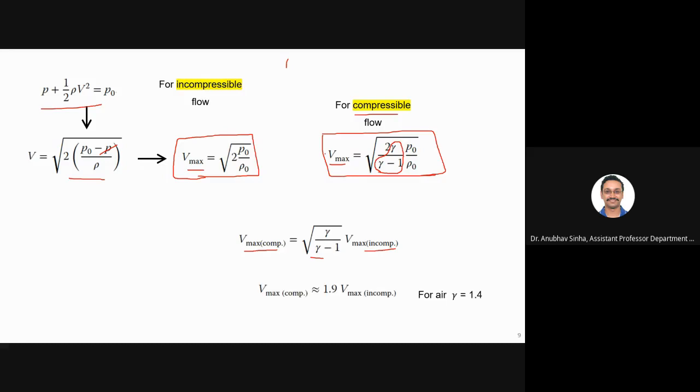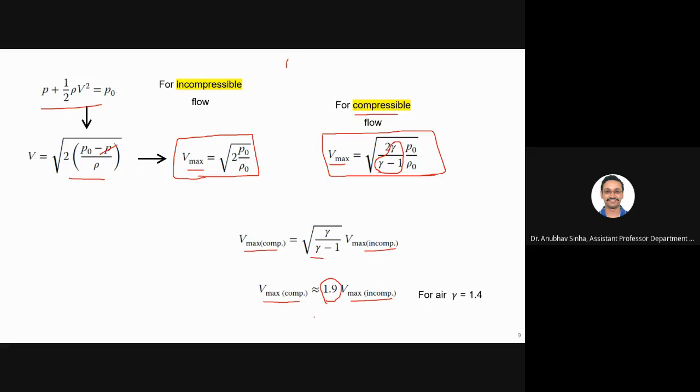If you take gamma is equal to 1.4, you will see that Vmax of compressible is 1.9 times Vmax of incompressible. So what it tells you is that sometimes people do some calculations, they assume they take simple equations, and can take incompressible assumption and calculate. If you have a compressible flow and you wrongly assume that it is incompressible, you are ending up with an error of 90%.